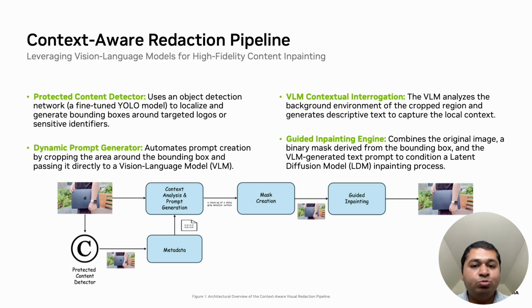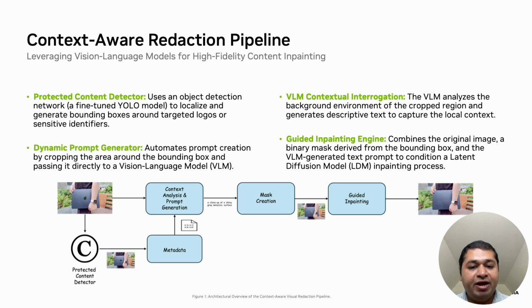Next, the dynamic prompt generator automates the text prompting step. It takes a spatial graph of the bounding box area and feeds it directly into a vision language model. During VLM contextual interrogation, the VLM acts as a zero-shot scene analyzer. It evaluates the immediate background environment of the cropped region and generates descriptive text to capture the local context. For instance, instead of seeing a logo, it identifies a logo placed on a metallic surface.